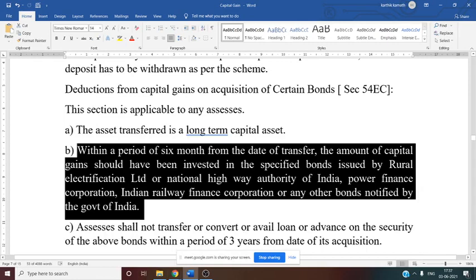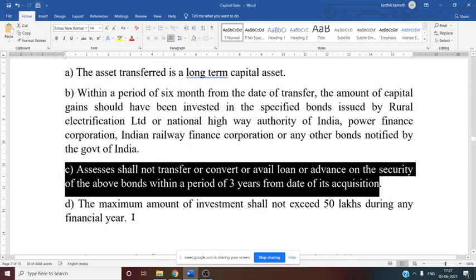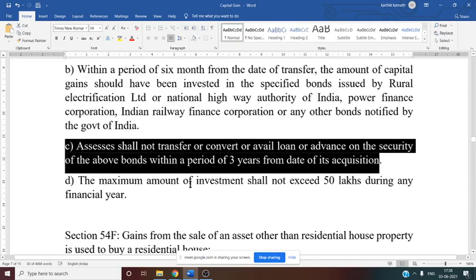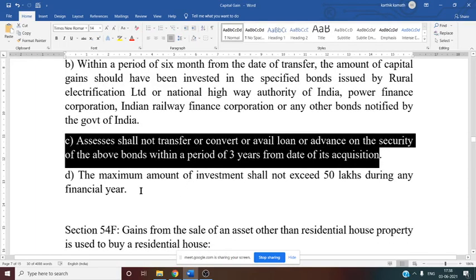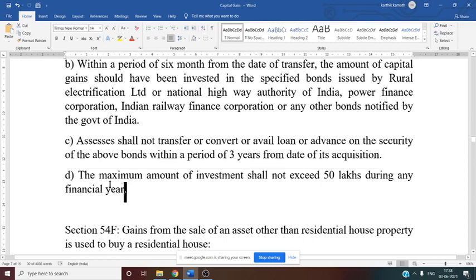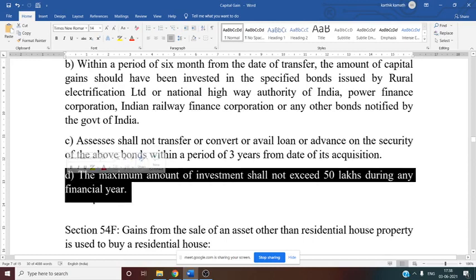Then one more condition they have said: the assessee shall not transfer or convert or avail loan or advance on the security of the above bonds within a period of 3 years from the date of its acquisition. You can say he should not transfer or avail loan on the security of these bonds. Then the maximum amount of investment in bonds shall not exceed 50 lakh during any financial year.